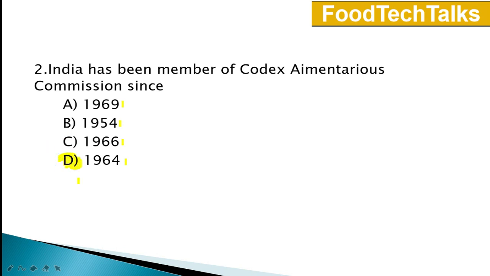Codex Alimentarius Commission was established by Food and Agriculture Organization and WHO in 1963. It has 188 countries and one member organization. Member organization means European Union. Headquarters is at Rome and Codex Alimentarius is a Latin phrase meaning food code.